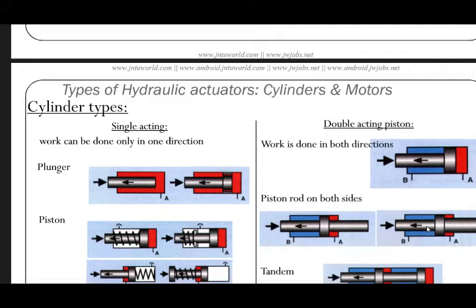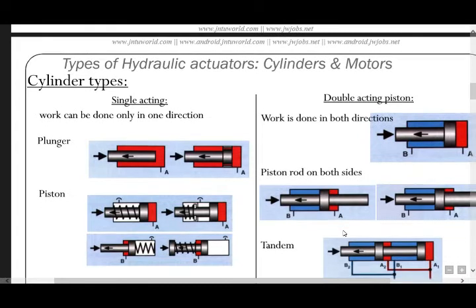Above, we discussed the three types of actuators. Among these, we discuss first the hydraulic actuators. Hydraulic actuators have cylinder types. In this slide you observe the figure: single acting cylinder and double acting cylinder. The single acting cylinder does work in only one direction, while double acting cylinders do work in both directions, A and B. In this figure there is a spring, and next, the piston rod on both sides.